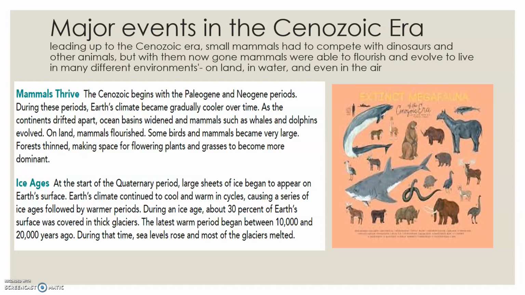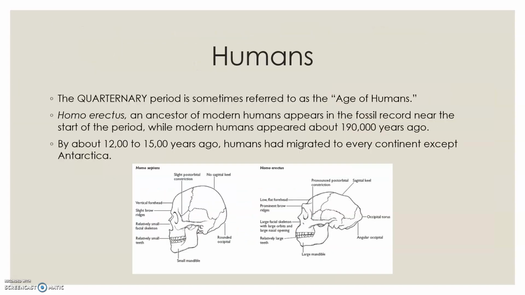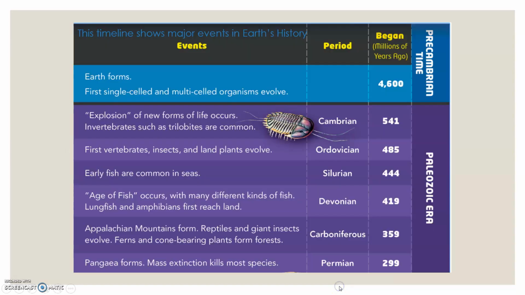At the start of the Quaternary period, large sheets of ice begin to appear on Earth's surface. Earth's climate continued to cool and warm in cycles, causing what we now know as our seasons. Here comes the humans. The Quaternary period is sometimes referred to as the Age of Humans. Homo erectus, an ancestor of modern humans, appears in fossil records near the start of this period, while modern humans appeared only about 190,000 years ago. By about 12,000 to 15,000 years ago, humans had migrated to every continent except Antarctica.